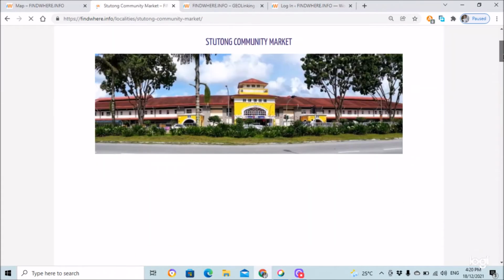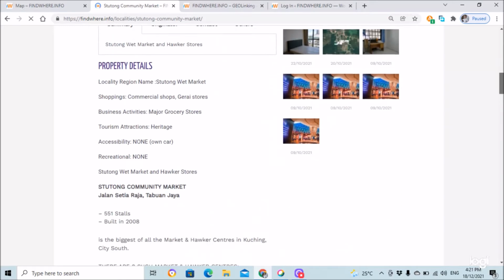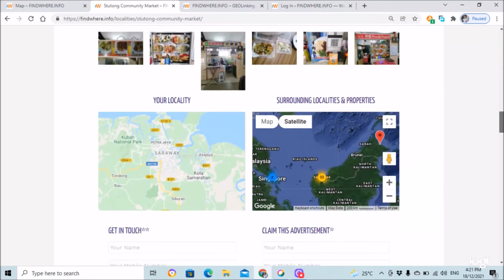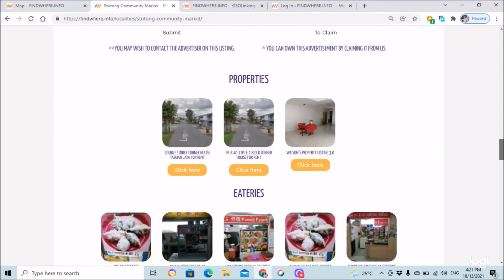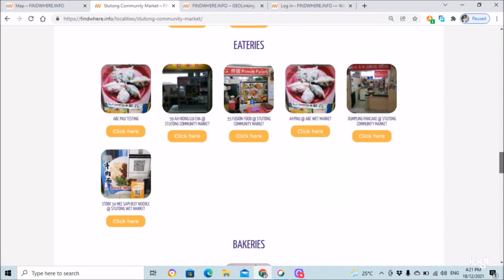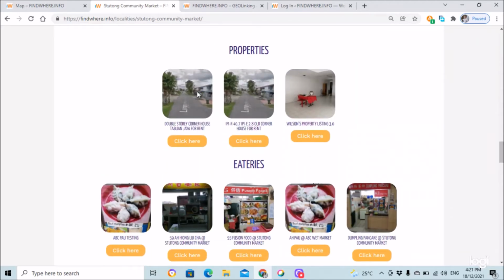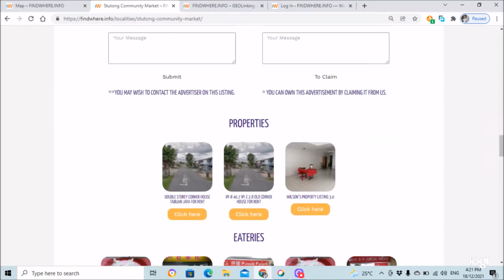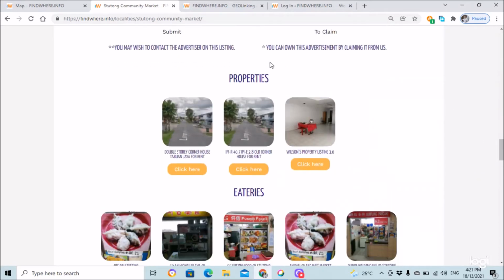So this locality layout has all the linkages in a portion below the contact forms. All these linkages are shown in full. Under the advertisement, this region has property for sale and for rent.